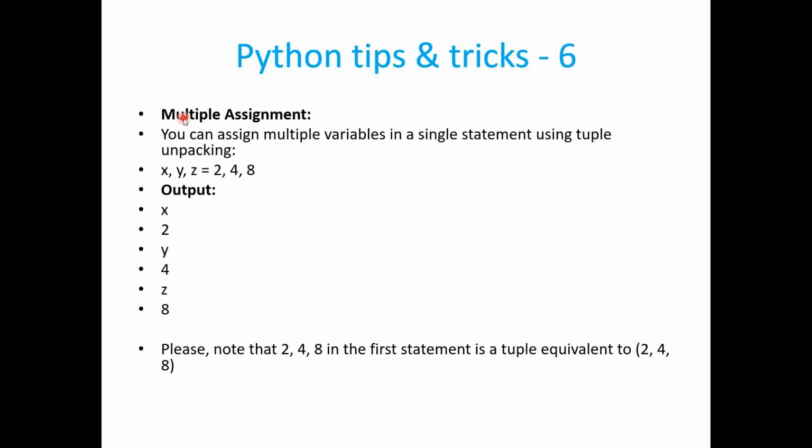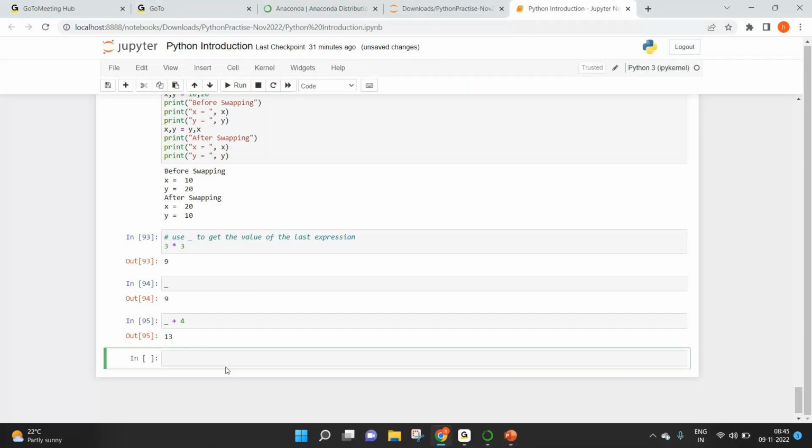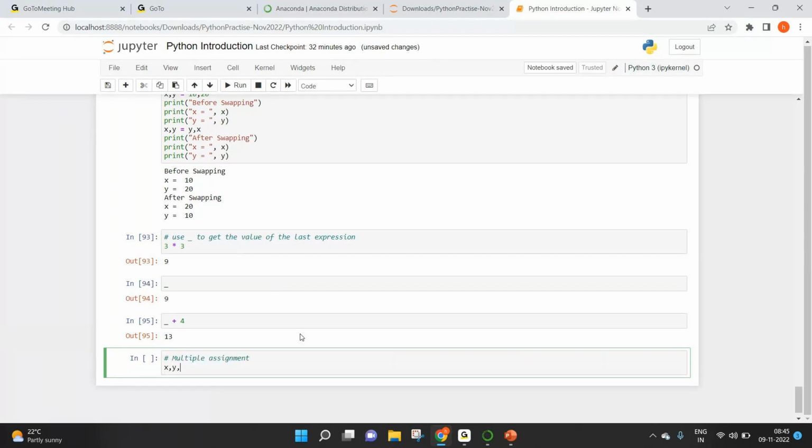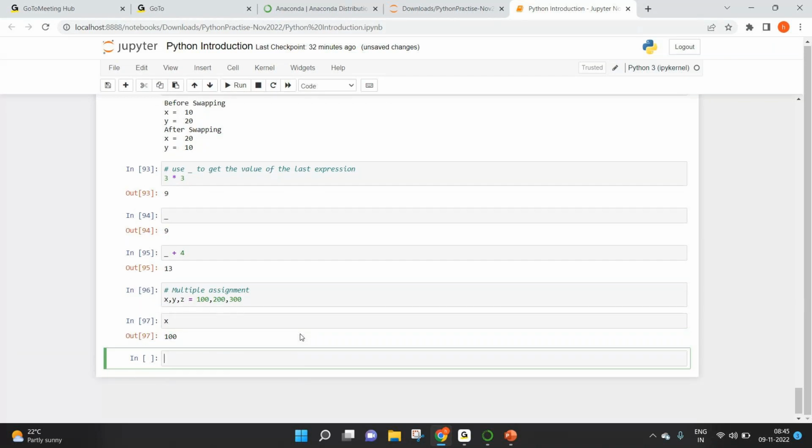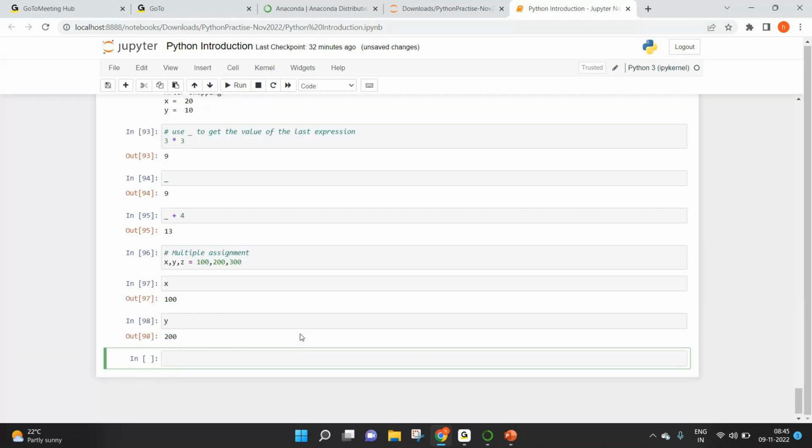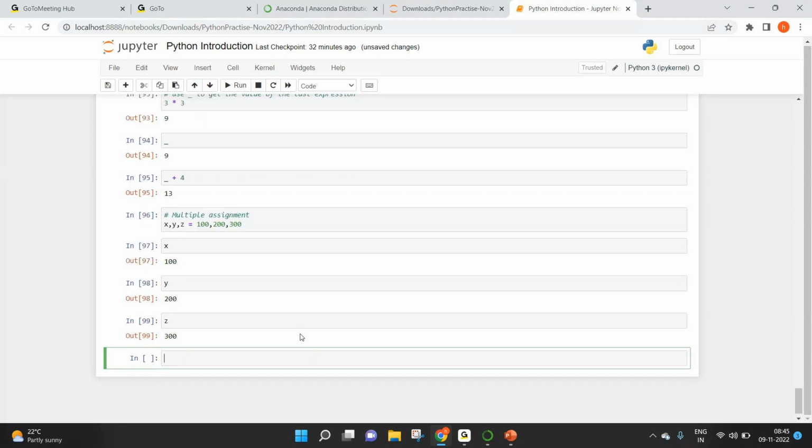Also, we have seen the multiple assignment as well. So if you wanted to have different values for different variables in a single line, we have done it already, right? I have done it for two variables. Let me do it for three now. Let me add a comment: the multiple assignment. x, y, z equal to 100, 200, 300. So look at the values: x is 100, y is 200, z is 300.